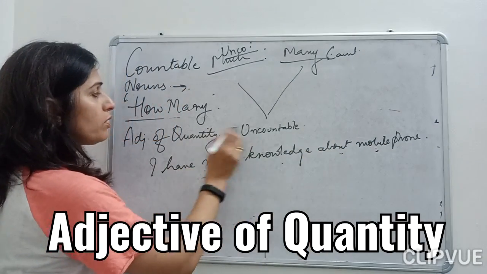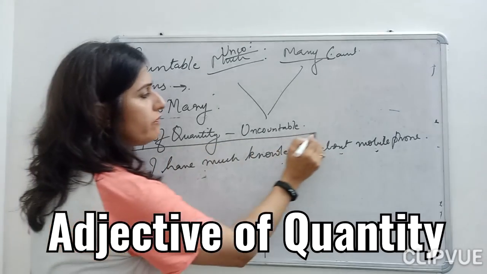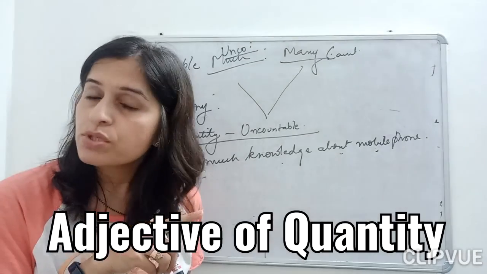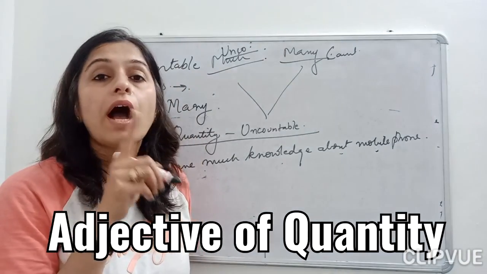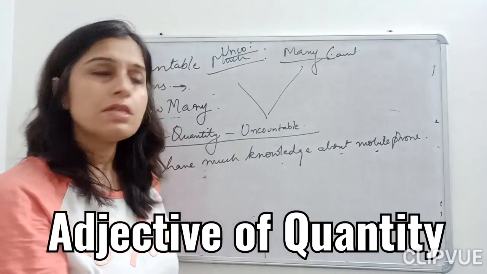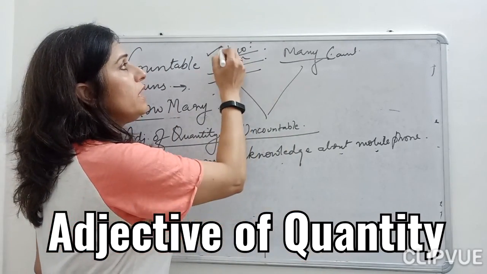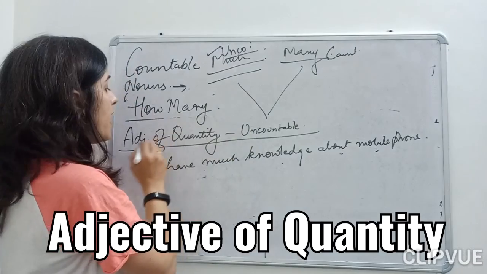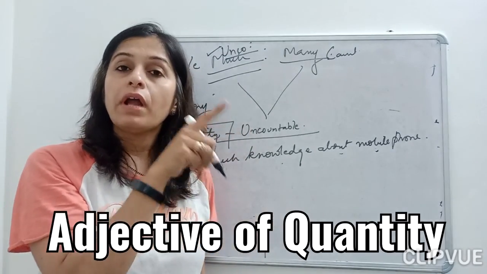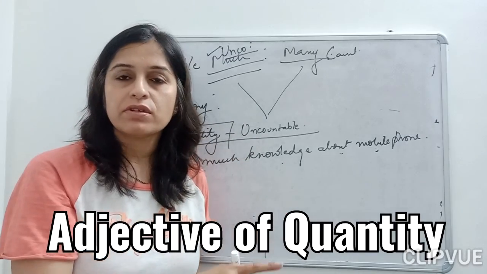Now see, what question do we ask, children, when we are doing adjective of quantity? Which question should come here? How much. Why how much? Because we use much with the uncountable things, and adjective of quantity is used for uncountable adjectives.